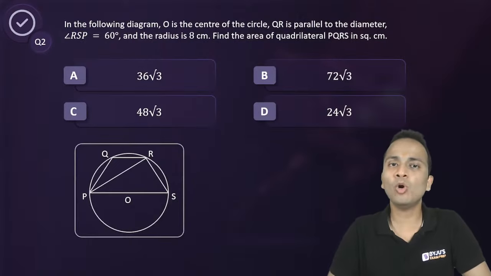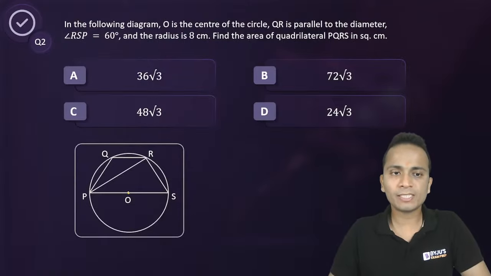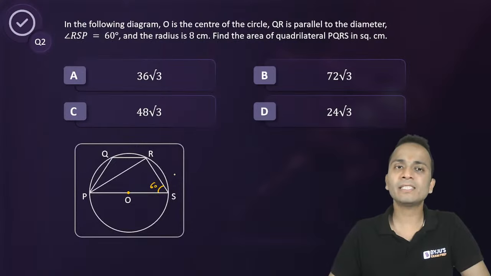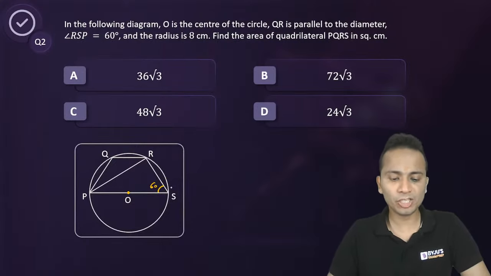In the following diagram, O is the center of the circle. QR is parallel to the diameter. So O is the center of the circle, PS will be the diameter. QR is parallel to the diameter. And angle RSP is 60 degrees. And the radius is 8 centimeters. Find the area of the quadrilateral PQRS.